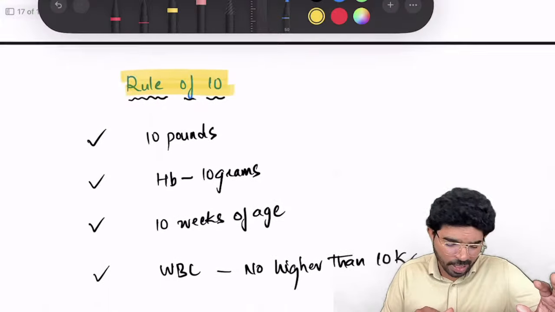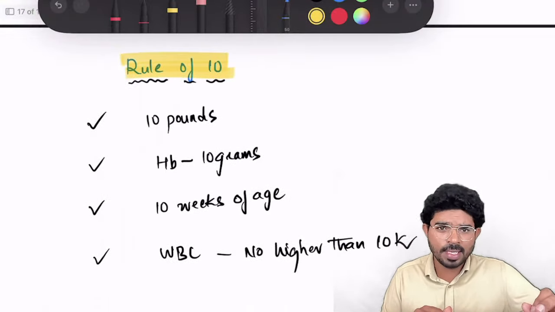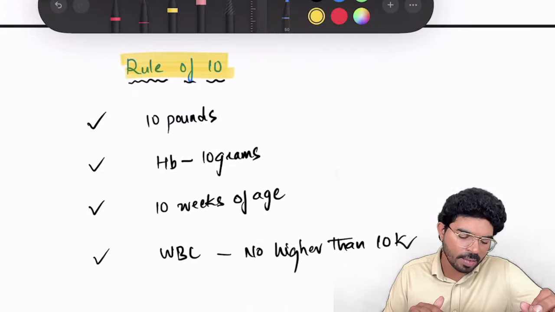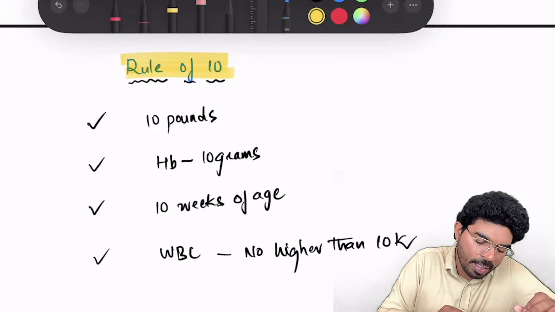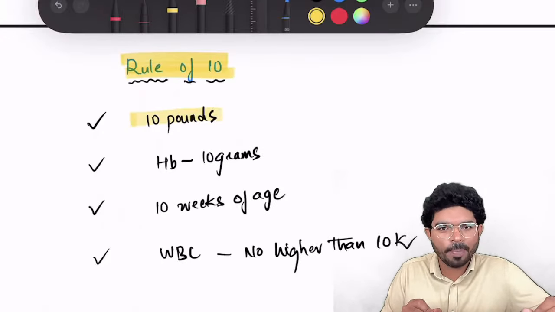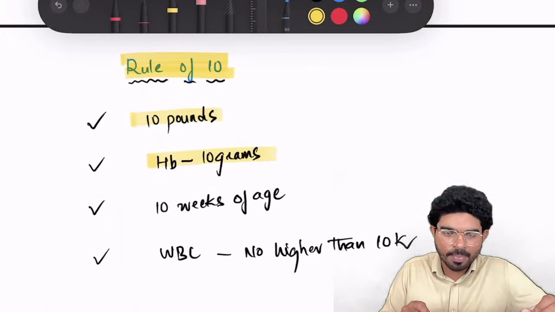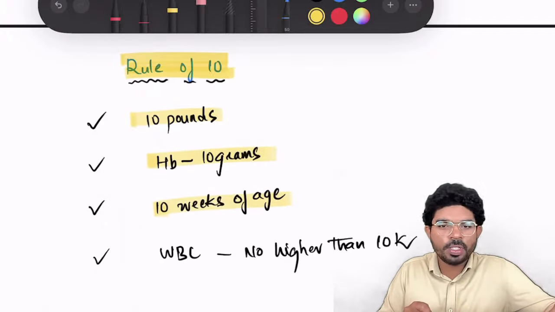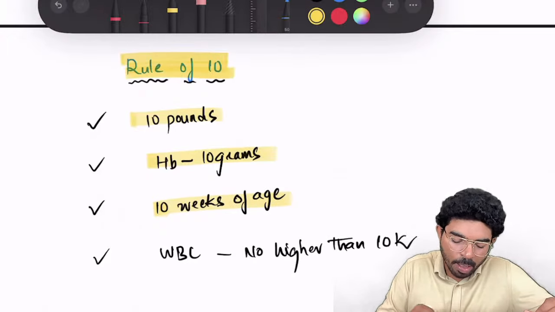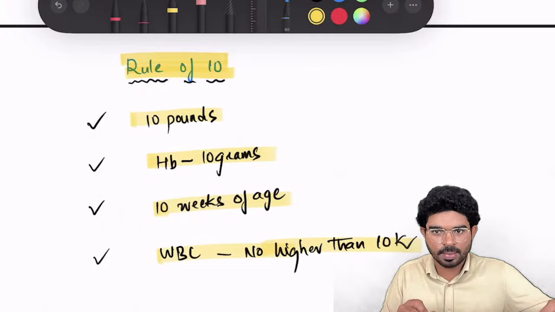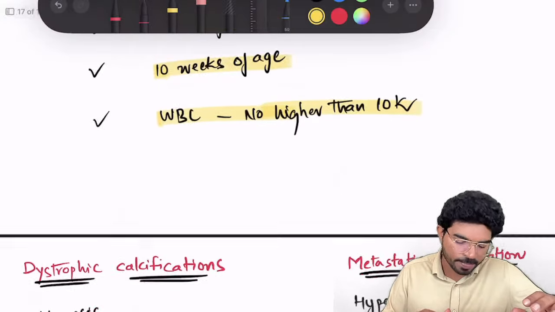Next one, another rule of 10, which is useful for cleft procedures, also called Millard's rule of 10, where the baby should have a weight of at least 10 pounds. Hemoglobin concentration should be 10 grams. Age of the baby should be at least 10 weeks. And WBC count should not be more than 10,000. Most of you are familiar.